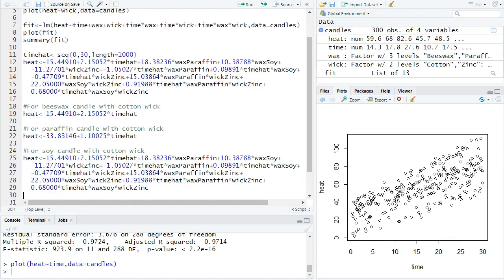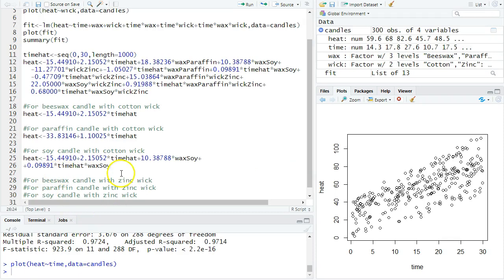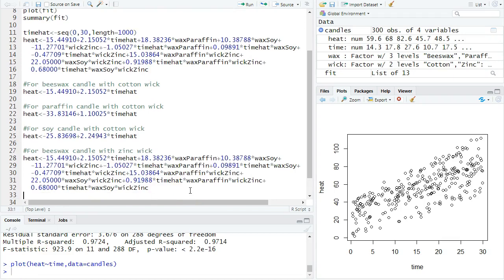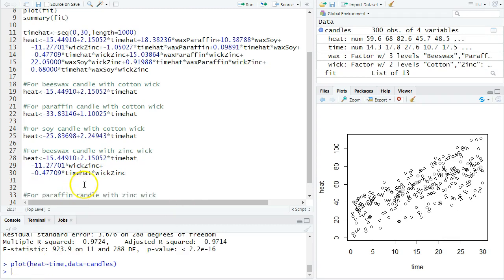For the soy candle, what will we have left? Only the stuff with soy, which we can combine our intercept and slope. When we move to beeswax with zinc, it's different because the beeswax is the baseline, but zinc is not. So the terms that will be left are not going to have soy or paraffin, but they will have zinc. Again, we get the y-intercepts here, and there's a slope effect, there's a slope effect. How do I know they're slope effects? Because they're connected to time. So this guy and this guy are the slope pieces.